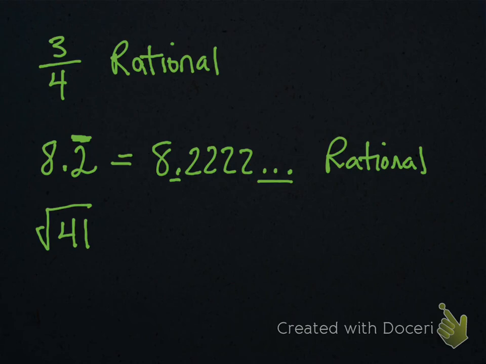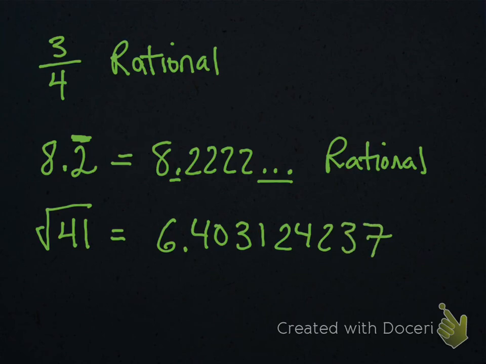I'm going to do it real quick. You can't see me doing it, but I'm typing the square root of 41. And I'm going to write a little bit. 6.4031242237, and then it stops. My calculator actually just stops it there because it ran out of space.